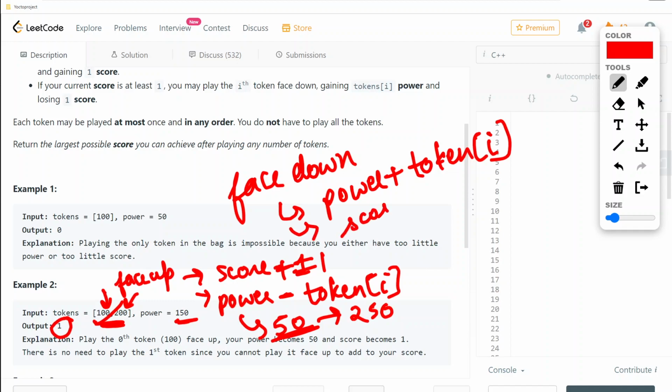But at that moment our score won't increase, it will remain as it is. So just doing this won't help us when we don't have any other token left to be played. That's why we have skipped this particular 200. That is the only scenario.